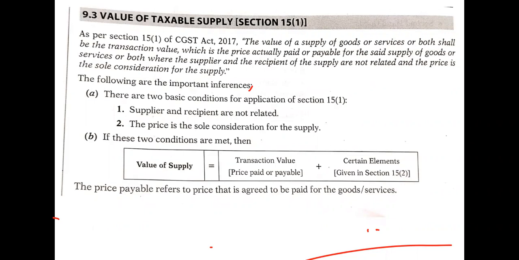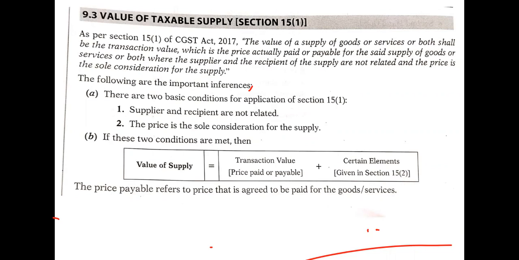We cannot say that we are doing a supply partly for the price or partly by some other methods, such as money's worth. Or, if the supplier and recipient are related, in that case this particular provision, Section 15 subsection 1, will not be applicable. These are the two basic conditions.